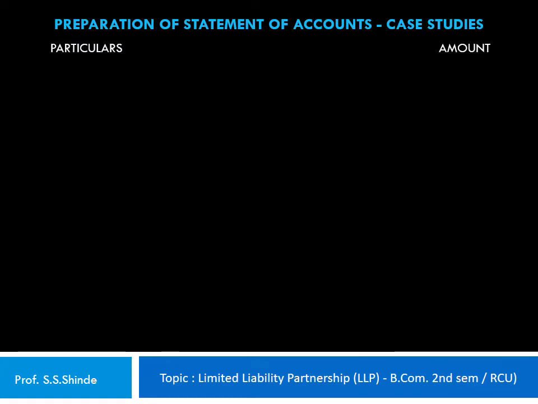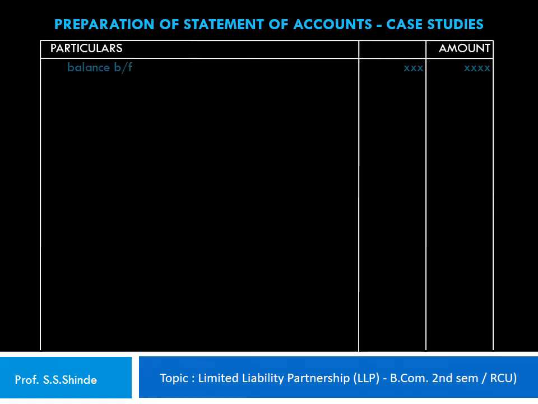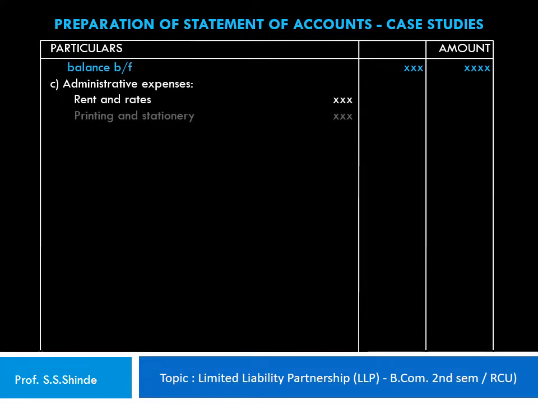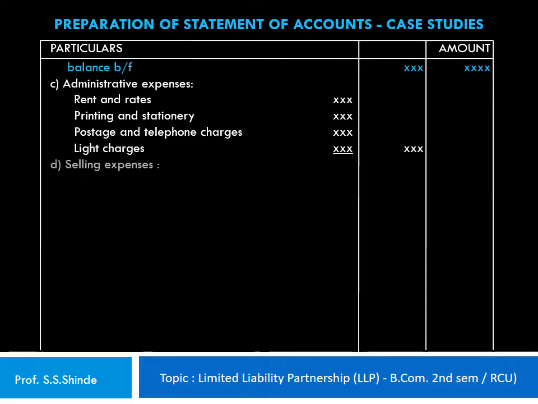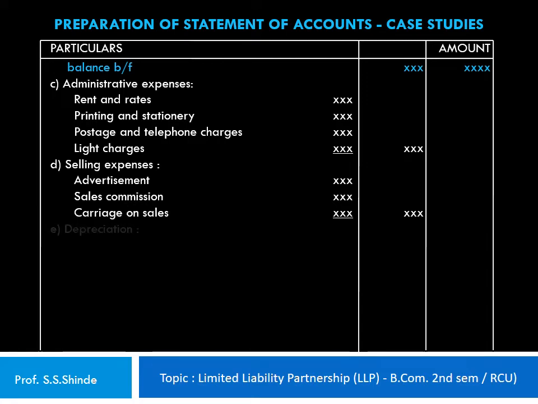The next head of expenditure is the administrative expenses, under which the rent and rates, printing and stationery, postage and telegraph or telephone charges, light charges are all shown, and the total of all that is recorded in the inner column. The fourth head is the selling expenses, under which expenses for advertisement, sales commission, carriage on sales, and the like are shown, and the total is shown in the inner column.